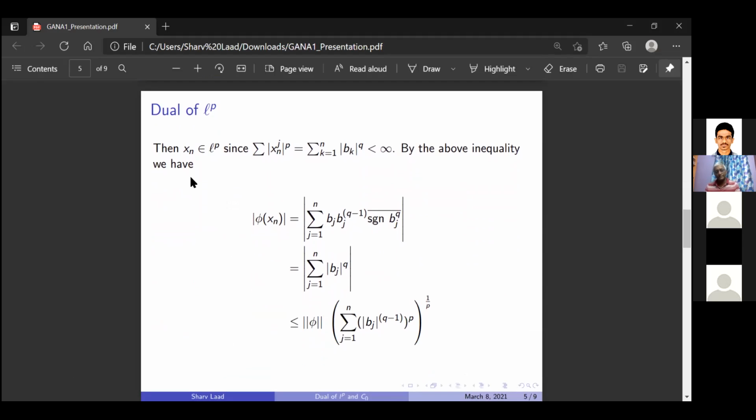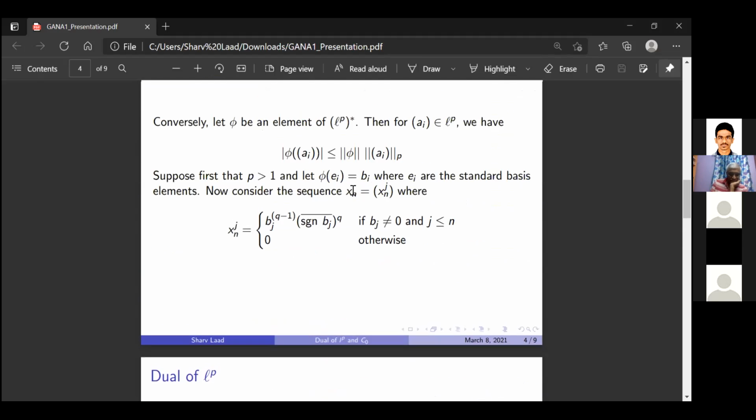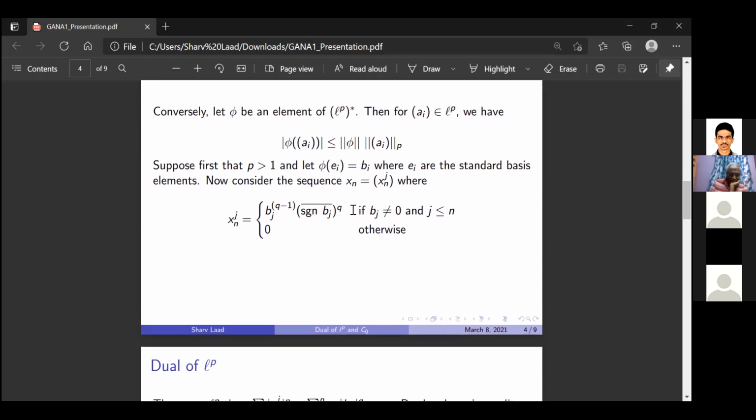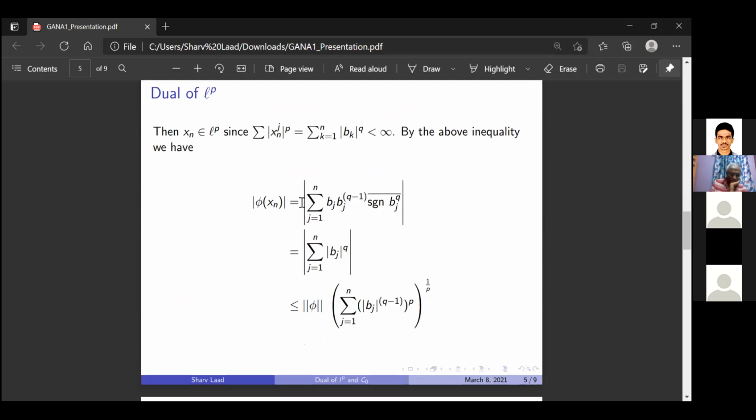So then x^n is in LP, since it is of course a finite sum, and by the inequality above, the operator norm inequality, mod of phi of x^n will just be the summation from 1 to n of b_j times x_j^n, which is the summation from 1 to n of mod b_j to the power q.